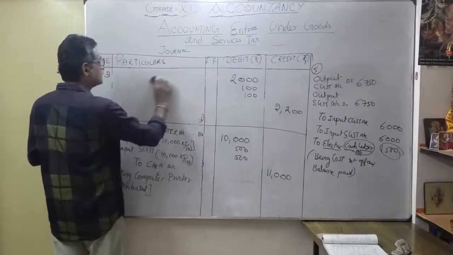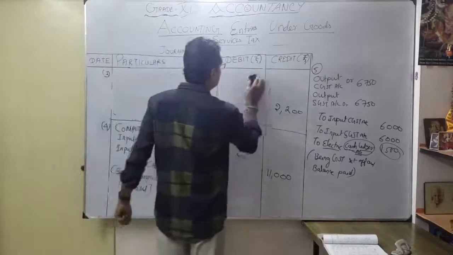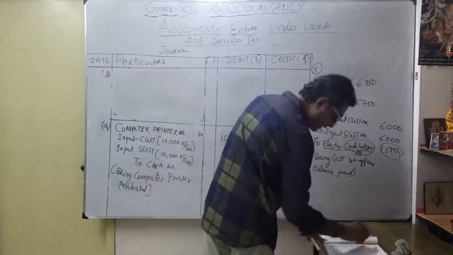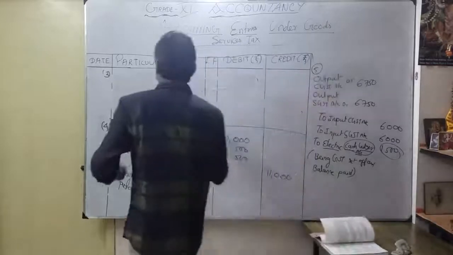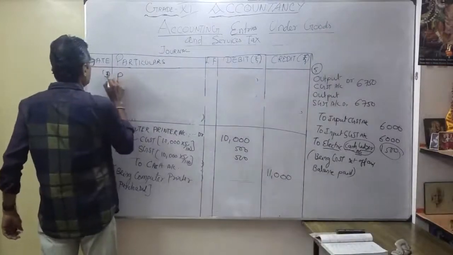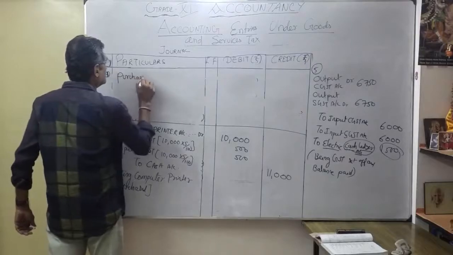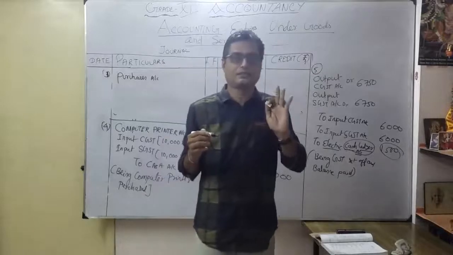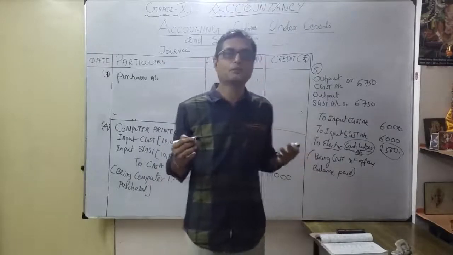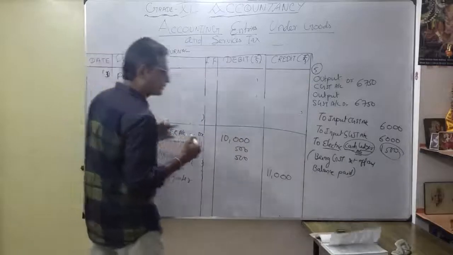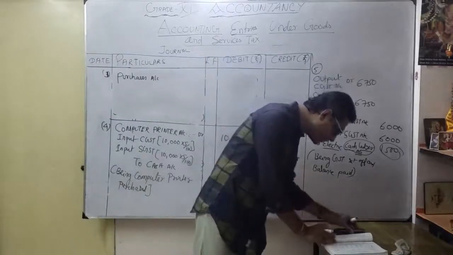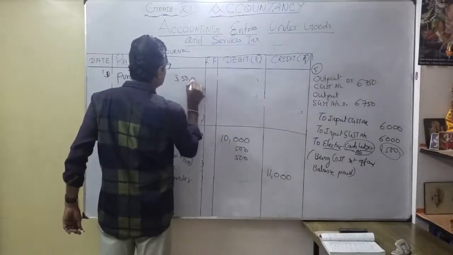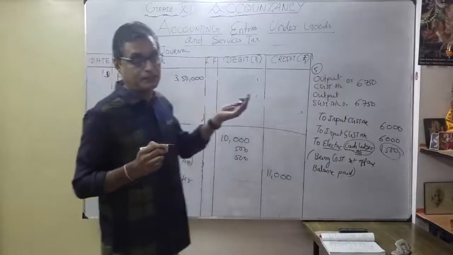Here, for the particular transaction, CGST and SGST is 9%. What is the first transaction? Bought goods 3,50,000 from Jharkhand. As you know, it is the purchases account. Now I am discussing the next illustration, only one transaction. The remaining you know already, and in your book you can practice. Here, what is the value of the purchase account? 3,50,000. Where did you purchase? Purchase from Jharkhand.